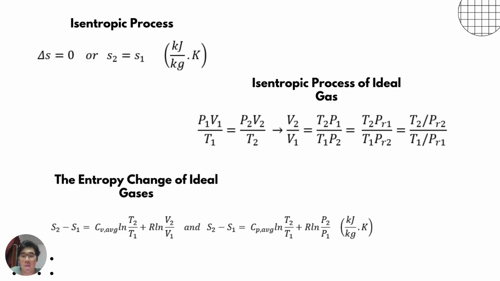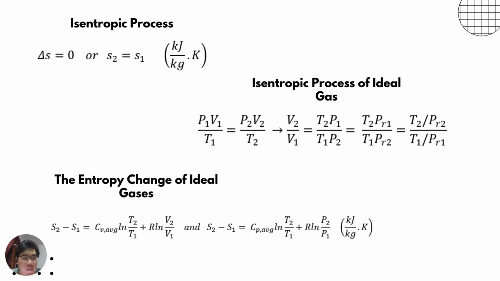Then for the isentropic process, a process during which the entropy remains constant is called an isentropic process, and it can be characterized by delta S equals 0. The isentropic process of an ideal gas can be obtained by setting the entropy change relation equal to 0, when the constant specific heat assumption is valid.